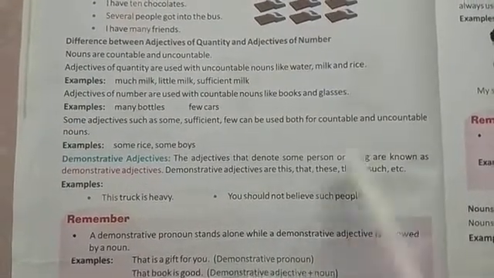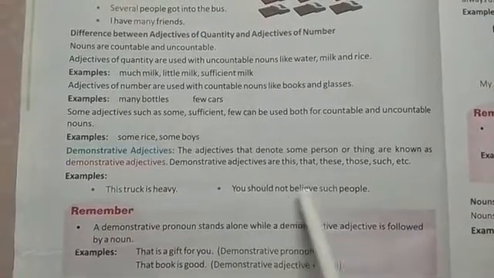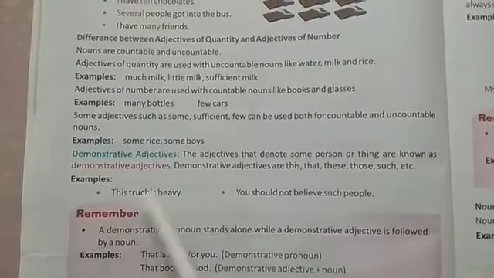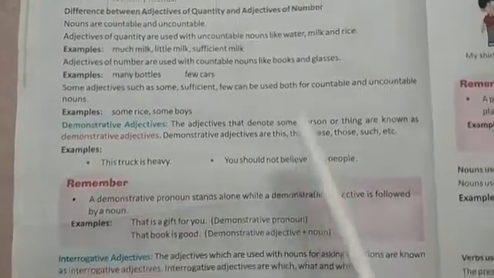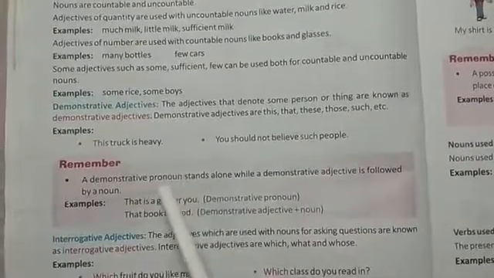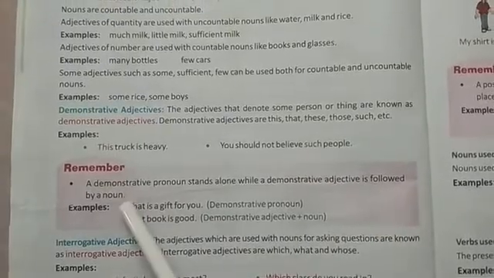The words that come in demonstrative adjectives are this, that, these, those, such. Examples: This truck is heavy. You should not believe such people. Here this and such are examples of demonstrative adjectives. Remember, a demonstrative pronoun stands alone while a demonstrative adjective is followed by a noun.